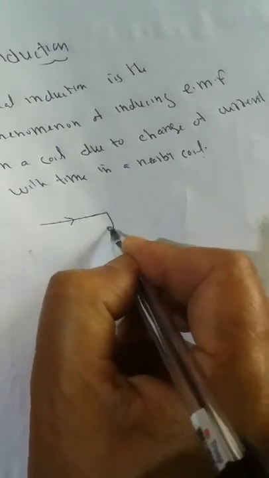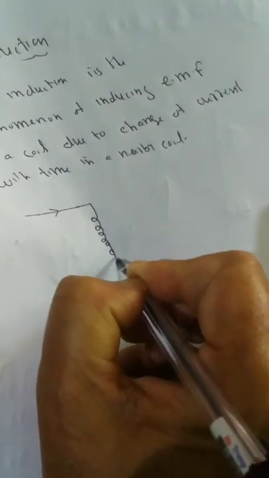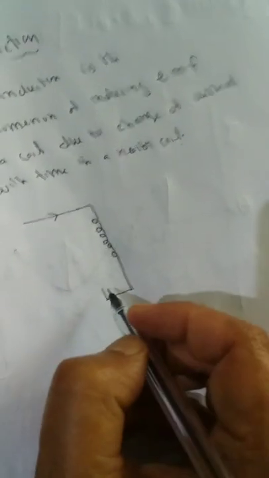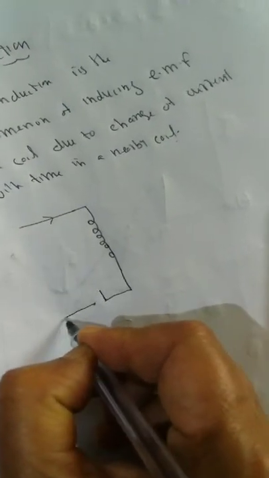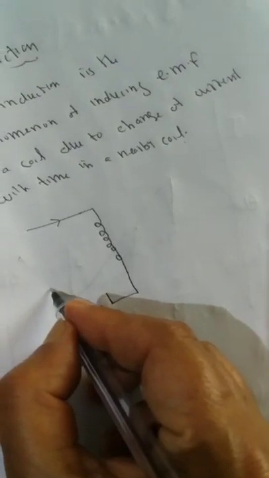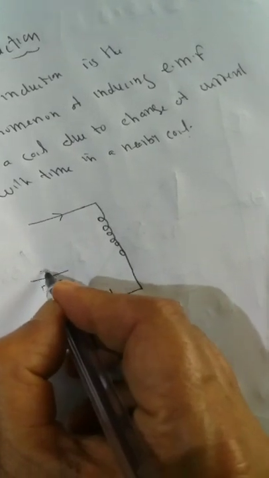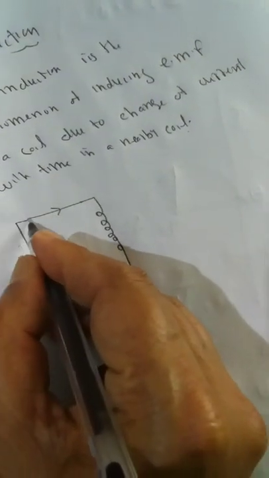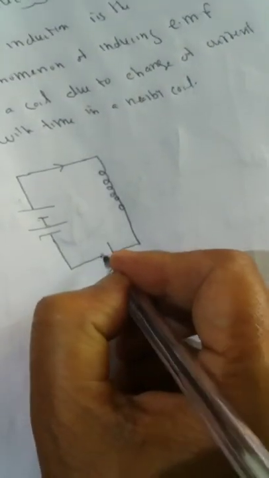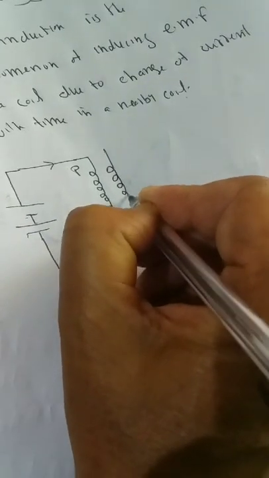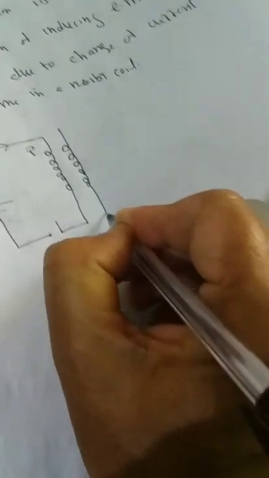Suppose this is called the primary coil. It has a key and is connected to a battery. That is the primary coil P. Then we have another coil, which is called the secondary coil. The secondary coil is connected to a galvanometer, so that when current passes, we see a deflection.